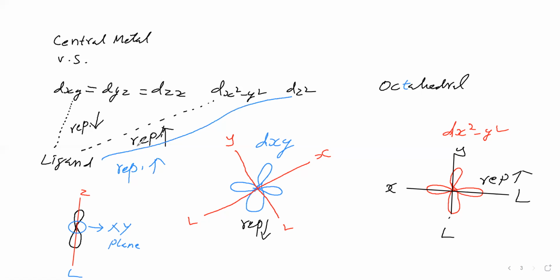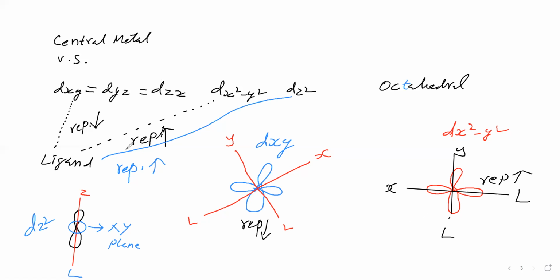These two magnitudes also will be different, because the dx square minus y square orbital and the dz square orbital have different shapes. Therefore certainly these two will get different magnitudes of repulsion from the ligand. But we are assuming that these two repulsions are same.